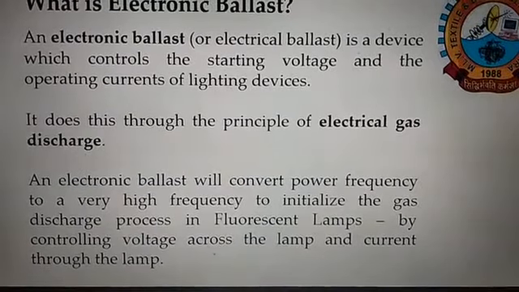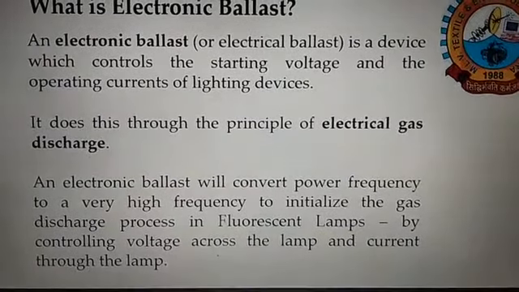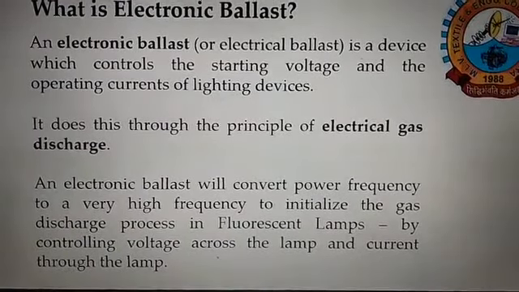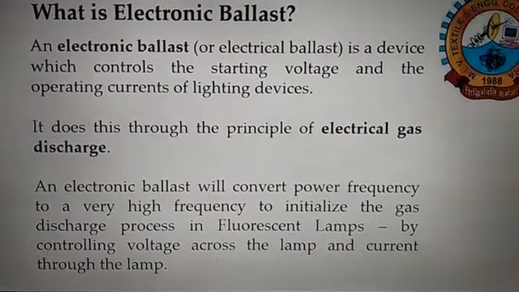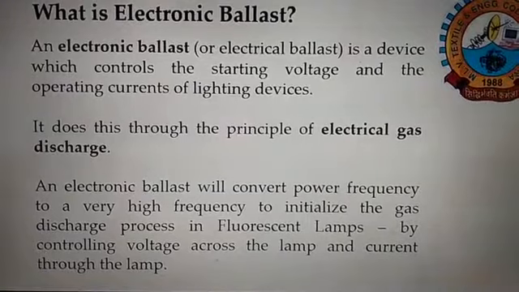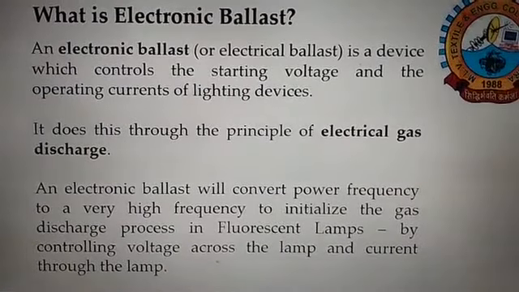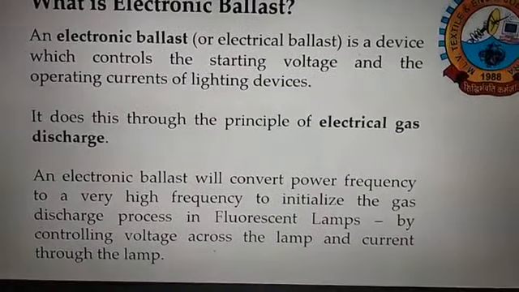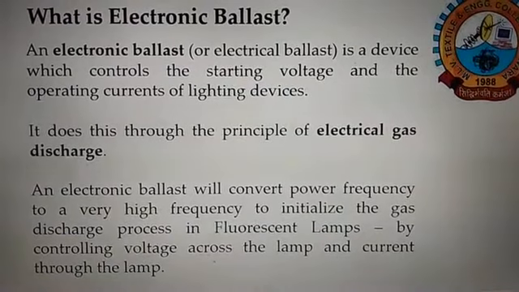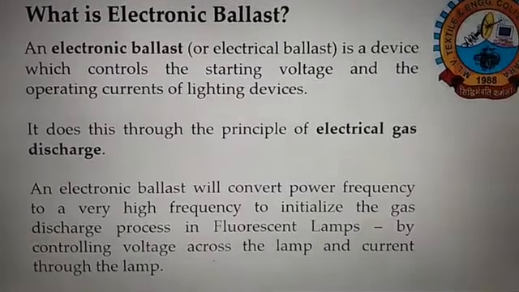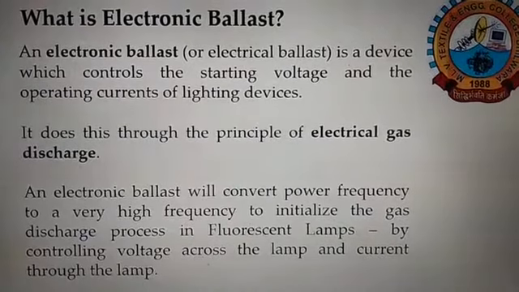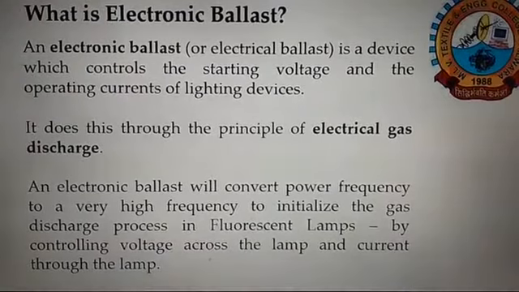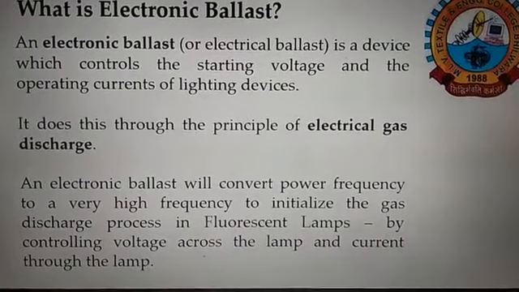An electronic ballast will convert power frequency to a very high frequency to initialize the gas discharge process in fluorescent lamps by controlling voltage across the lamp and current through the lamp. So for example, if you see compact fluorescent lamp, that is CFL, it also requires a very small electronic ballast for lighting based on the principle of electrical gas discharge.